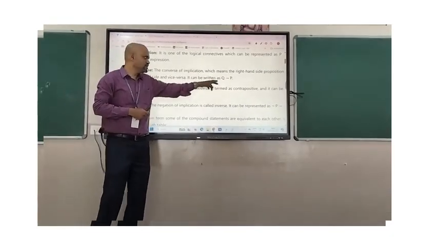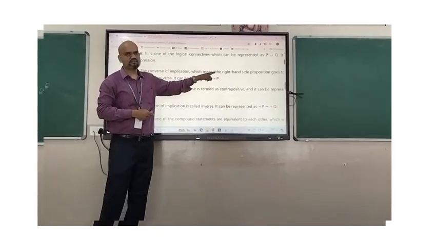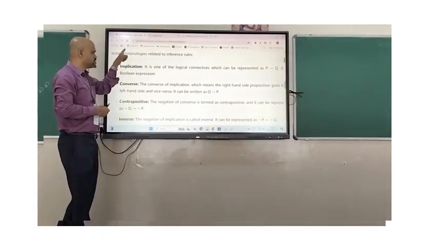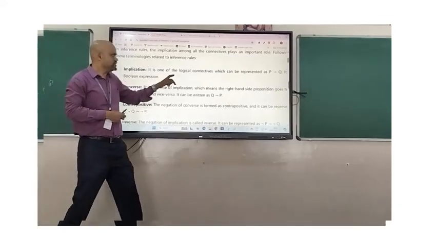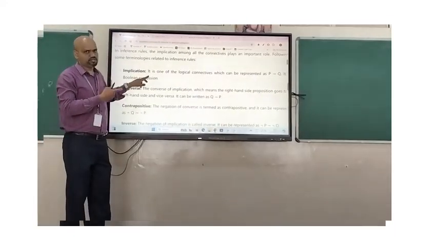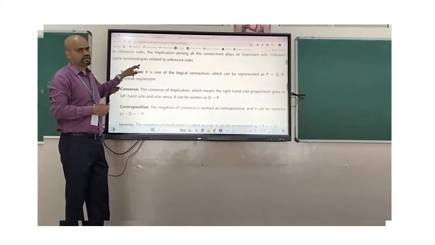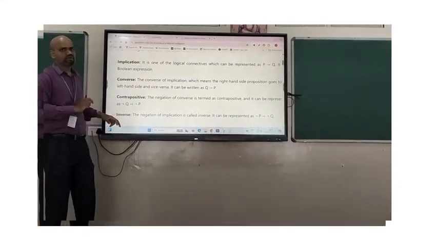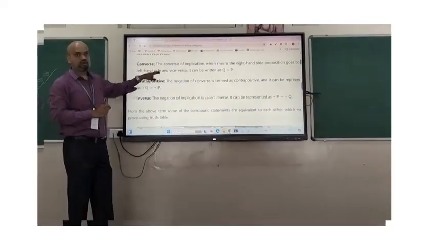It can be written as Q implies P. So this implication is considered one of the rules of inferences. P implies Q is called implication. The converse of the implication means Q implies P. So we call it a converse.